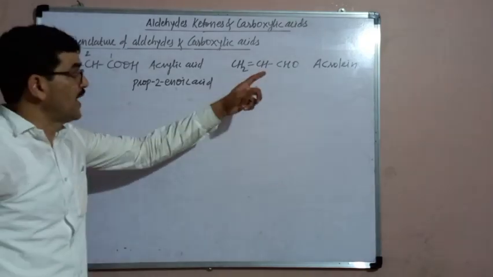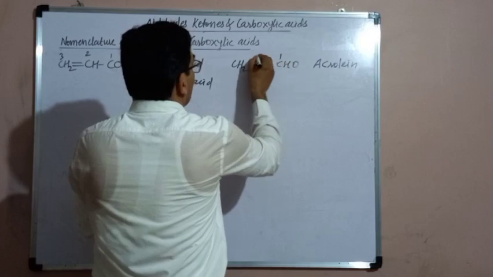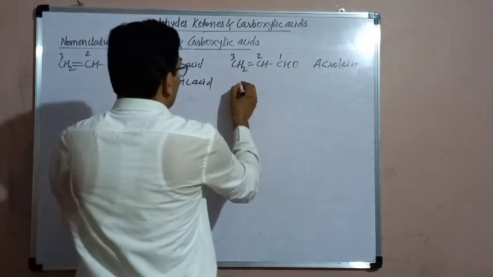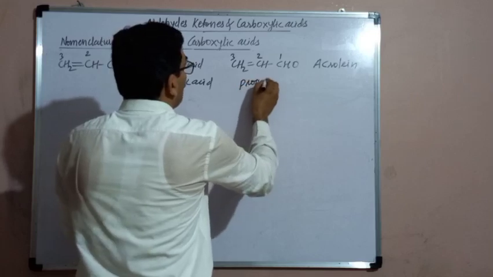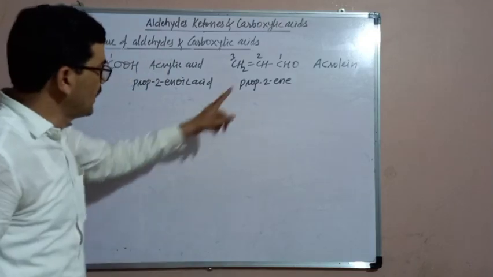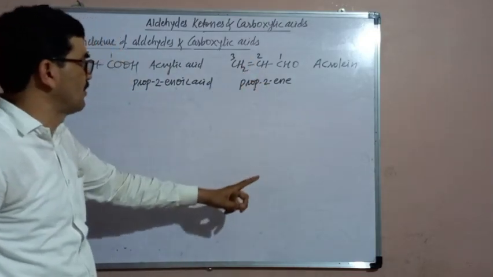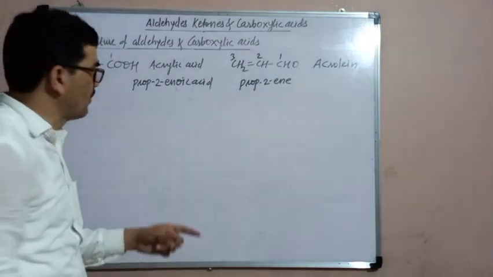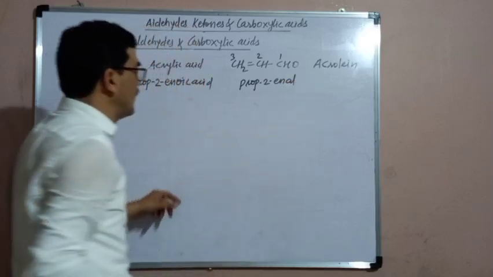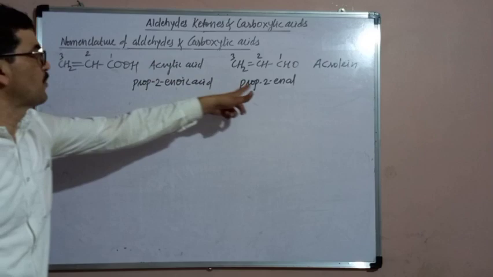Now the IUPAC name of the aldehyde. The parent alkane is propane. The double bond is situated at the second position. Therefore, here prop-2. "en" for carbon-carbon double bond. 2 stands for the position of the carbon-carbon double bond. Prop-2-ene, but from this we replace E by Al. Prop-2-enal. This is the IUPAC name of this aldehyde. Prop-2-enoic acid, prop-2-enal.